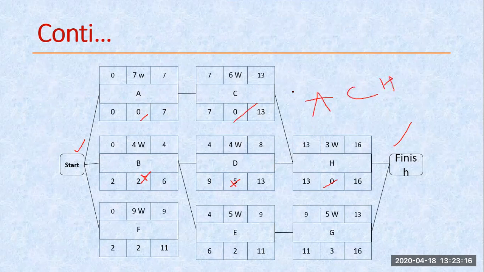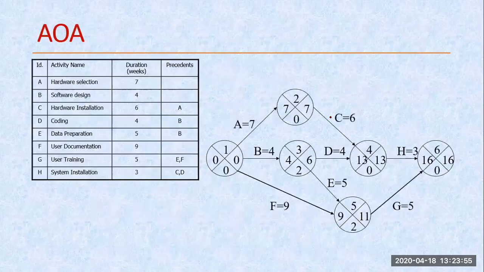Okay. So this way we are calculating, and the activity in which this value is 0 is known as my critical activity. There is always at least one path which has this type of scenario. There may be more than one path, as we had already discussed in the example in the test. In that case there are two paths, but here I am discussing this particular query which has one path, ACH. If anyone has any doubt, they can ask me. If this is clear, then we are moving to the next.